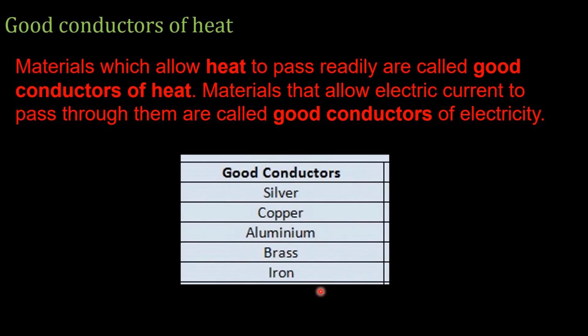Now let us understand about good conductors of heat. Students, materials which allow heat to pass readily are called good conductors of heat. Materials that allow electric current to pass through them are called good conductors of electricity. For example, silver, copper, aluminium, brass, iron.